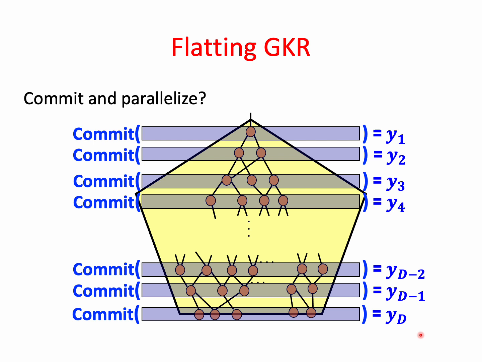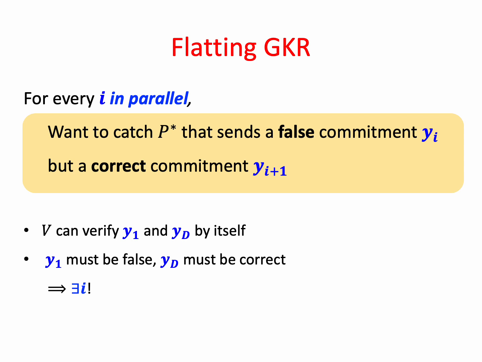So the prover sends some short commitments to each of these encodings, and using these commitments, we are able to parallelize the consistency checks of GKR. So for any circuit layer I in parallel, we want to catch the following situation. The cheating prover P star sends a false commitment YI, but a correct commitment YI+1.